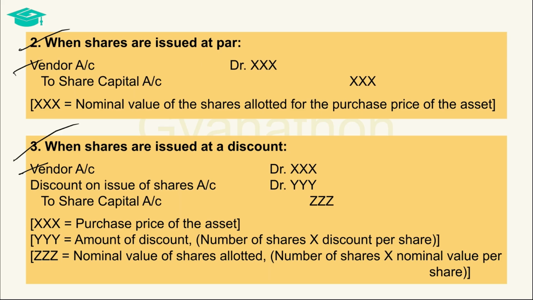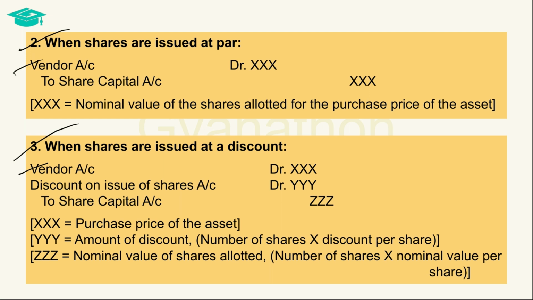When the vendor's account is debited with the purchase price of the asset, then it offsets the liability that was created in the vendor's account while recording the purchase of the asset, and the vendor is now the receiver of the consideration.